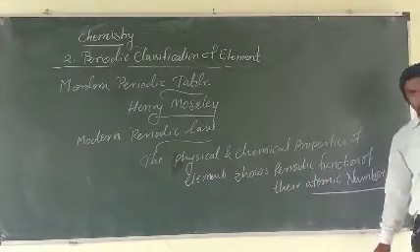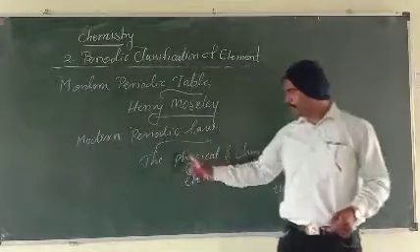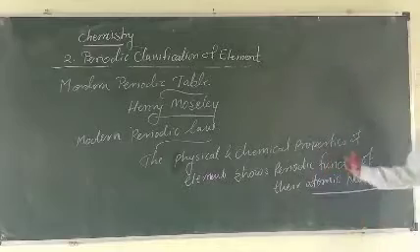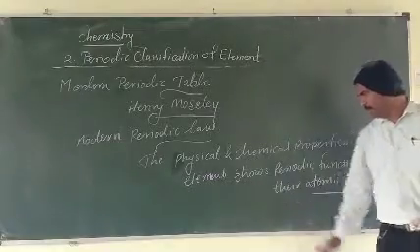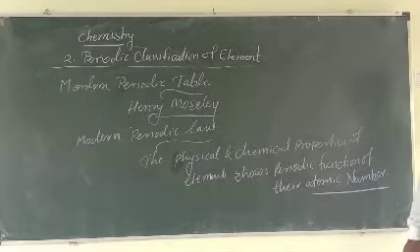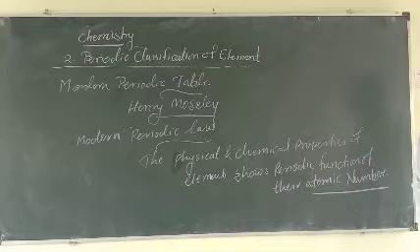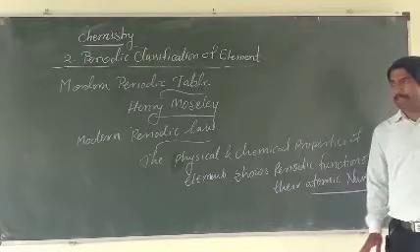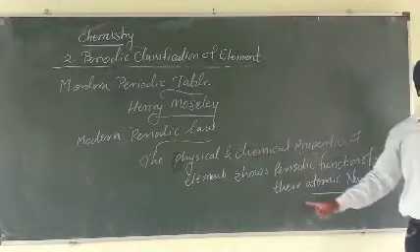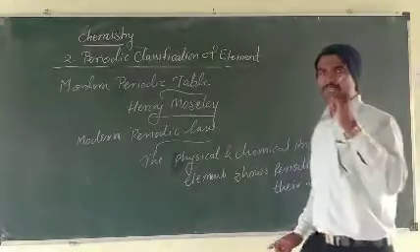Now see the modern periodic law: the physical and chemical properties of elements show periodic function of their atomic numbers. What is the difference? In the periodic law, it is atomic mass. In the modern periodic law, it is atomic numbers. That is the main difference, and this is very important.